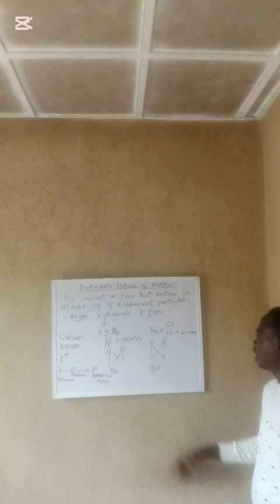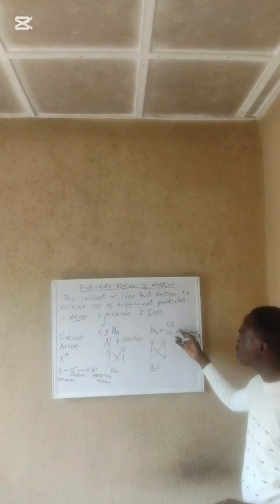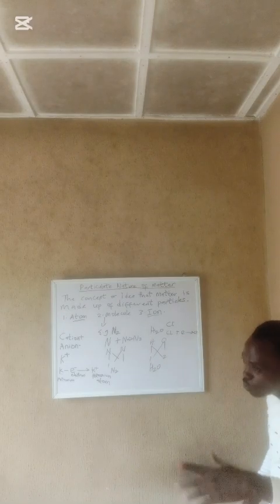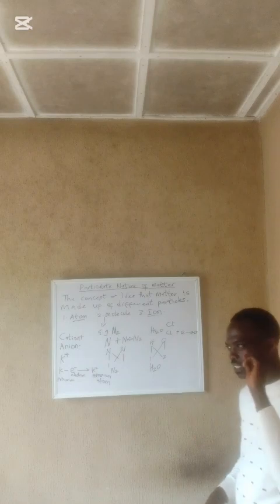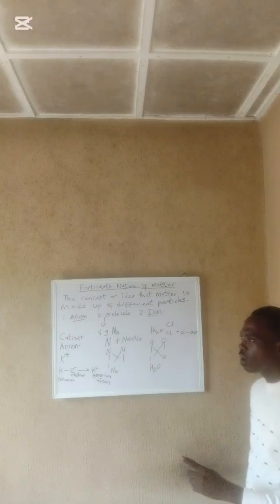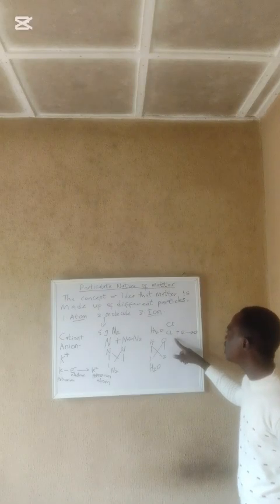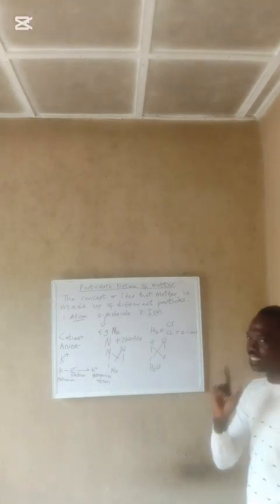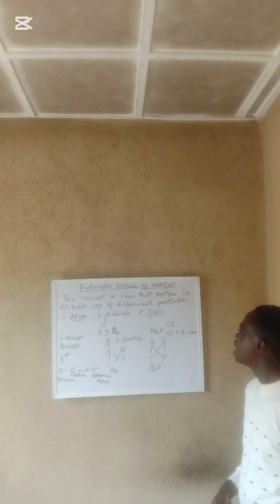Now when we come here, the chlorine is gaining an electron. Chlorine belongs to the group 7 elements, and the group 7 elements usually have 7 electrons at the outermost shell. Therefore, they want an electron for them to gain stability. They are looking for that electron by all means possible. So the chlorine atom gains 1 electron, and we allow that chlorine to attain stability, just like the group 0 elements.